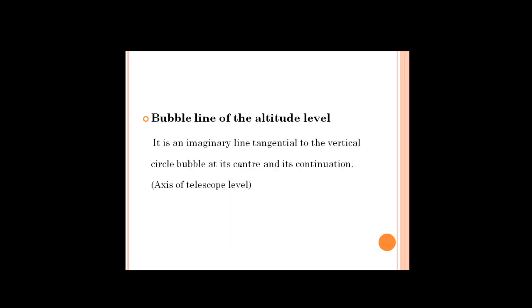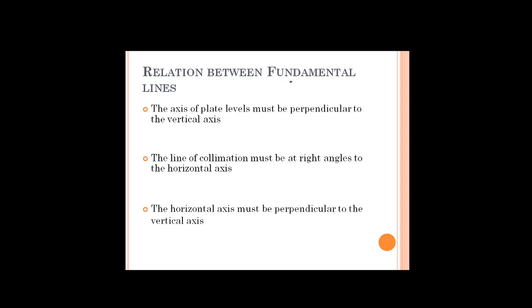Now we'll see what is the relation between the fundamental lines. The axis of plate level must be perpendicular to the vertical axis. I will try to draw here. This is the vertical axis and this is the horizontal axis. The axis of plate level must be perpendicular to the vertical axis, means the plate level will be parallel to the horizontal plane, which will be perpendicular to the vertical axis.